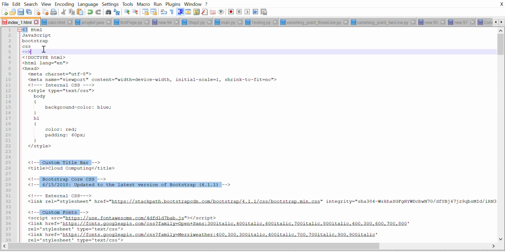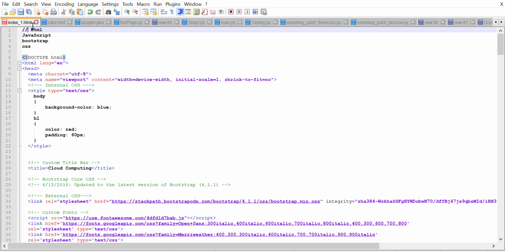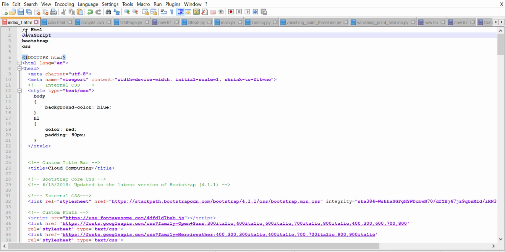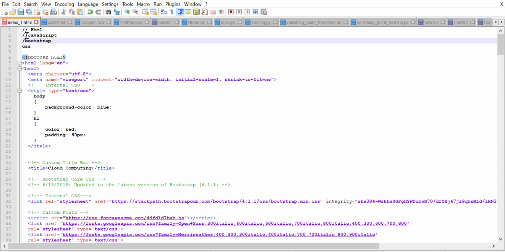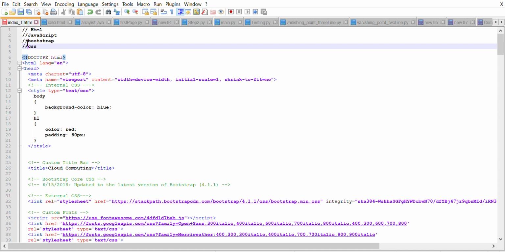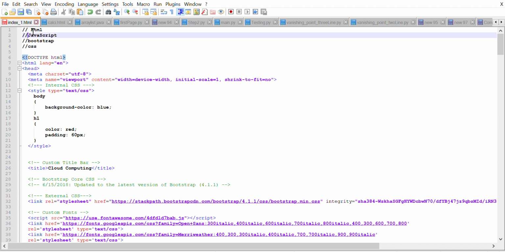And why did I create this? Okay, these are the four things I use: HTML, JavaScript, Bootstrap, CSS. HTML is used for designing the web page, how your web page will look. JavaScript is used to manage the calling between the options.